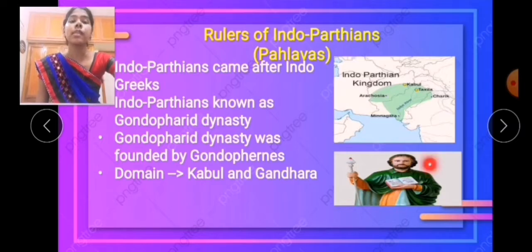This is the picture of Apostle Saint Thomas. According to Christian tradition, Saint Thomas came to India and visited the court of Gondophares and embraced Christianity. Embraced means he upheld and accepted Christianity. This is what is explained in the paragraph, students.